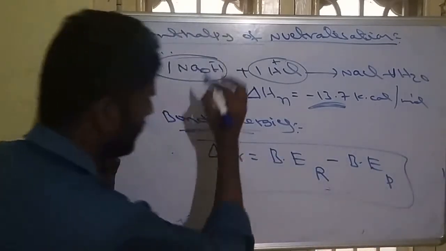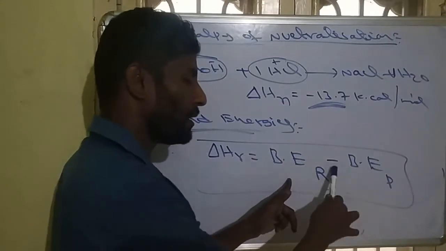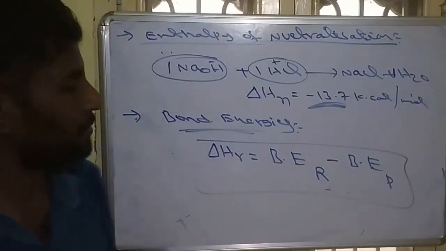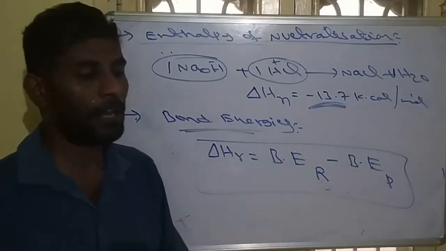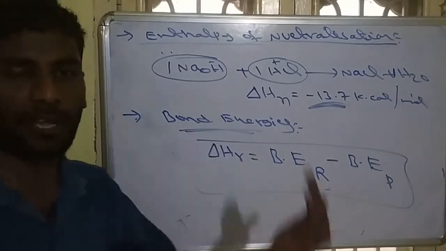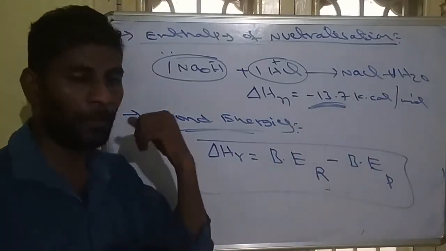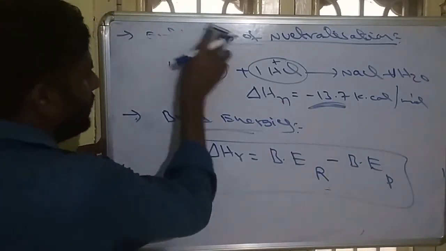This is also important. When bond energies are given, reactants' bond energy minus products' bond energy will give the enthalpy of the reaction. So this is also an important formula. These are about the enthalpies of reactions. Other reactions like enthalpy of hydration, enthalpy of solution, enthalpy of atomization, just read these statements.